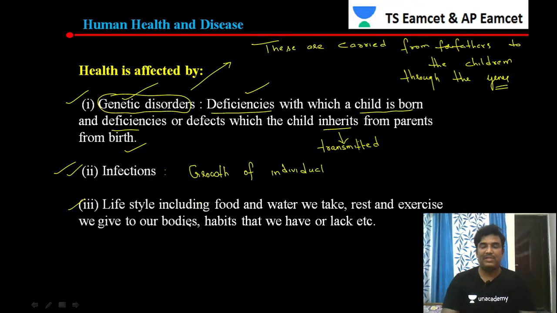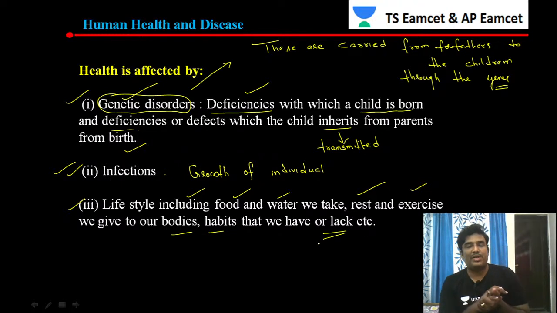Next, lifestyle. The lifestyle of the person may make them vulnerable to diseases. Lifestyle includes the food and water we take, the rest and exercise we give to our body, and habits we have or lack. So lifestyle also plays a very important role.